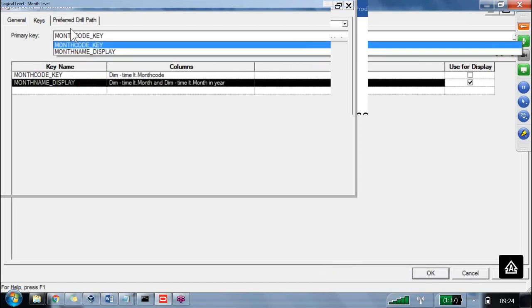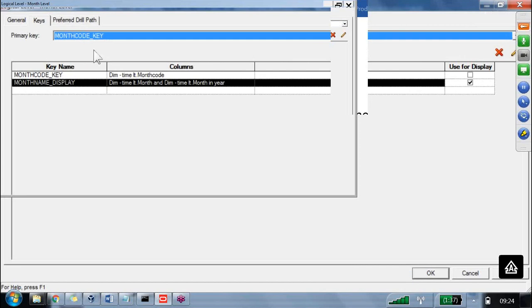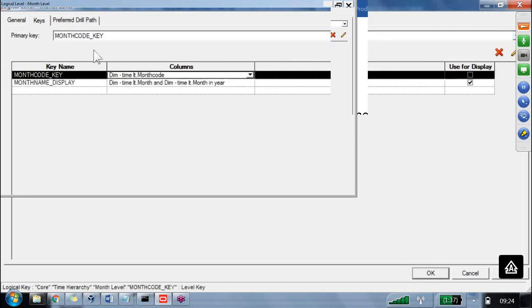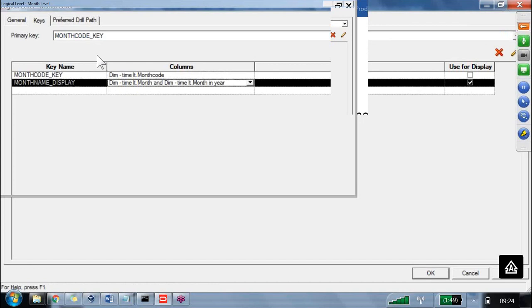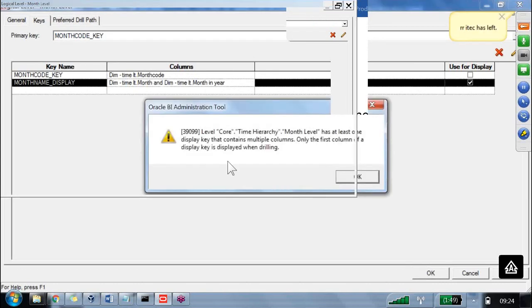No, I don't want to use it as a key column. So this column is acting as only key, not for the display. These two columns together are acting as only display, not for the key. Now I am trying to click on OK. You are seeing some kind of warning. What is the warning?